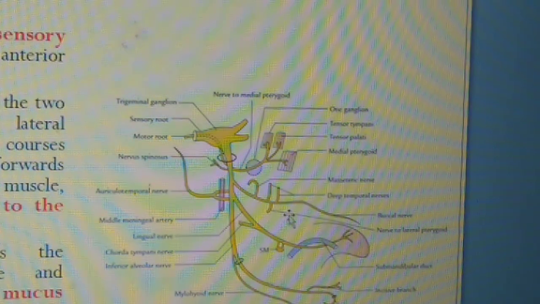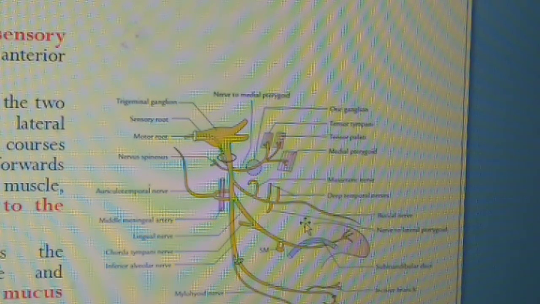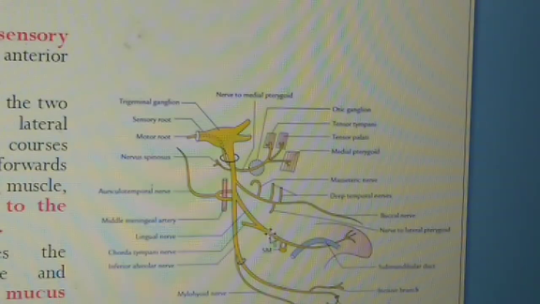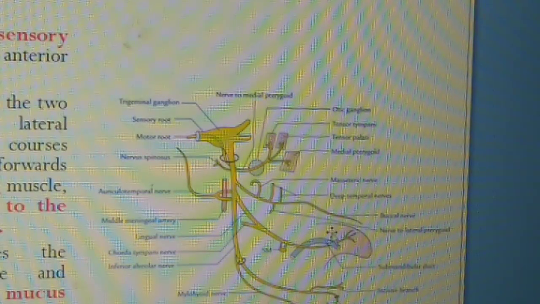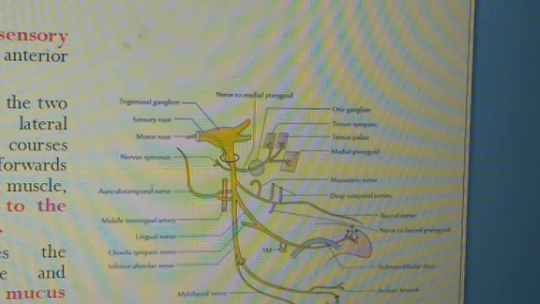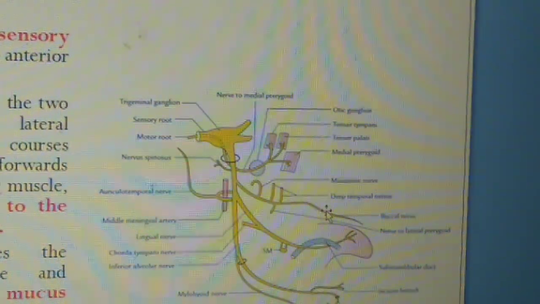So it supplies the skin of the cheek. Then it pierces the buccinator muscle, not supplying the buccinator muscle, and supplies the mucous membrane of the cheek and gum of the lower jaw opposite the molar and second premolar teeth. So this is all about the buccal nerve.